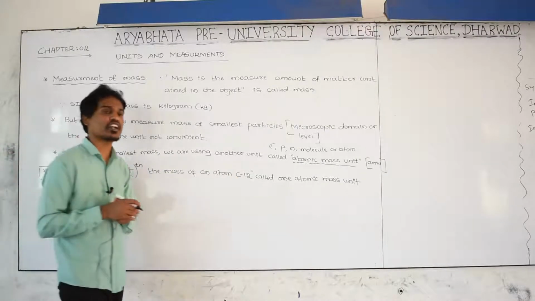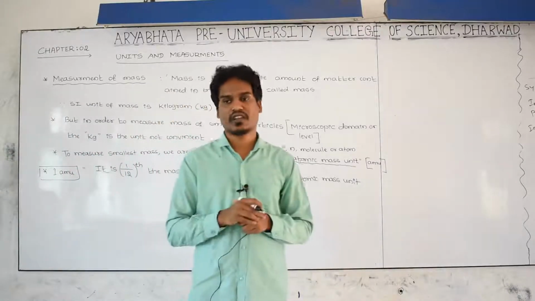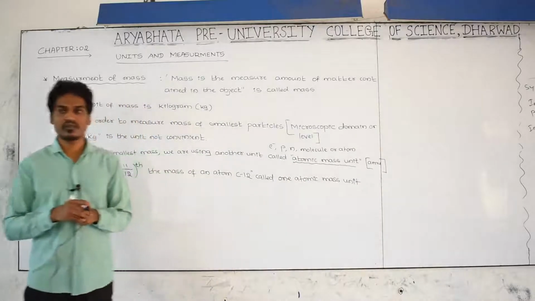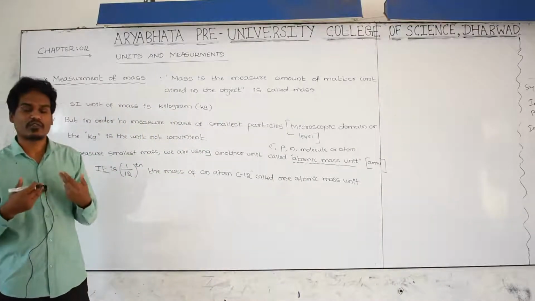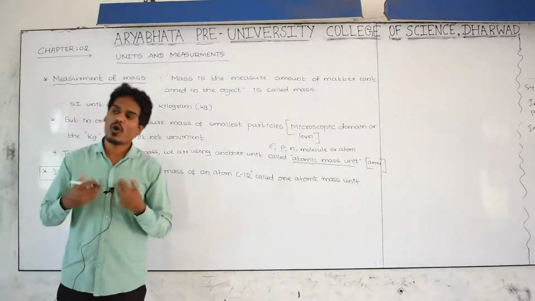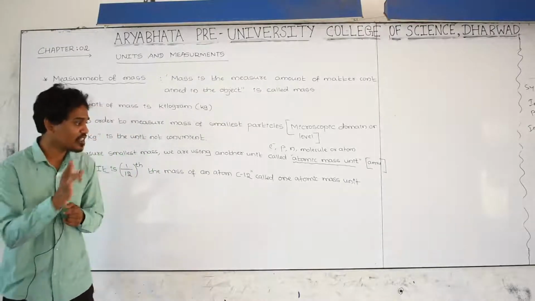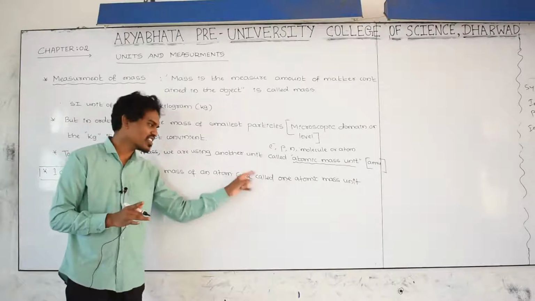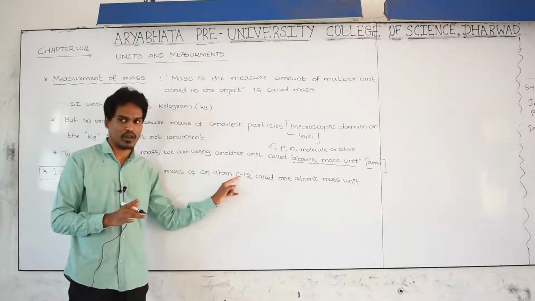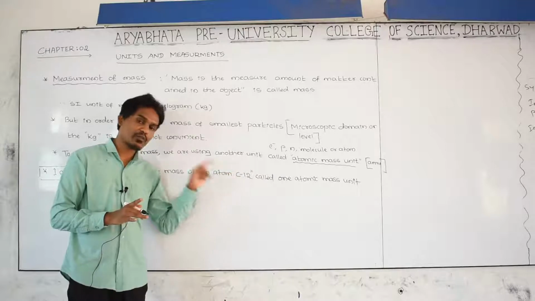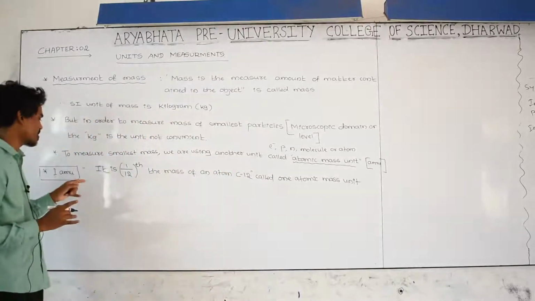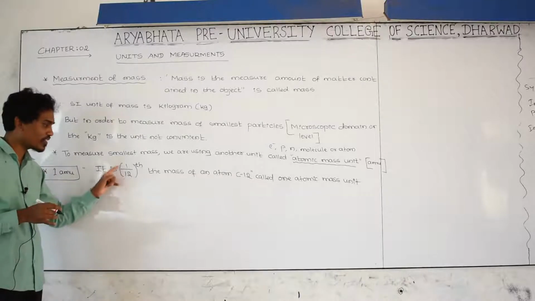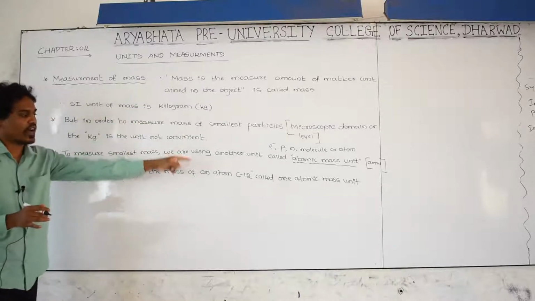As you know very well, what is the atomic number of carbon? That is 6. First one is hydrogen, helium, lithium, then boron, beryllium, nitrogen. Many elements are there, but we have taken one standard, that is carbon 12. 12 is nothing but the mass number of carbon. Why are we taking carbon as a standard for the definition of 1 AMU? First of all, 1/12 the mass of carbon 12.